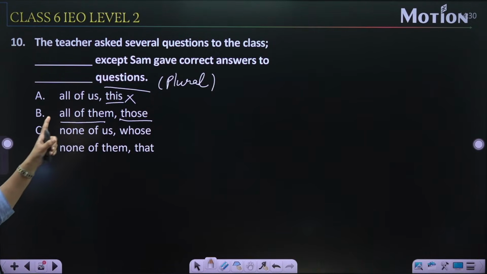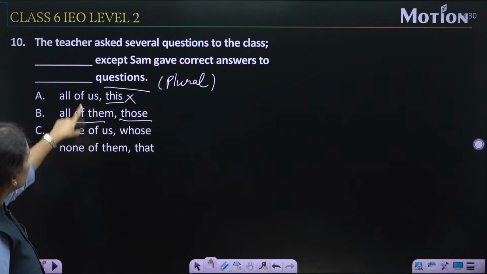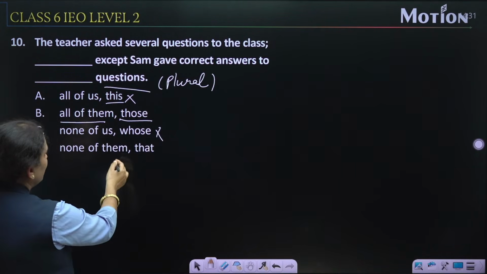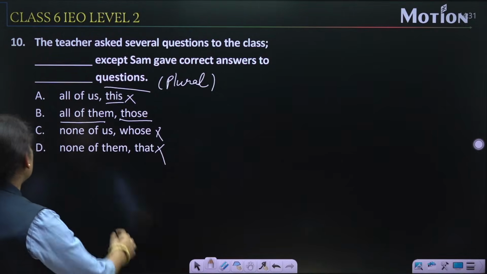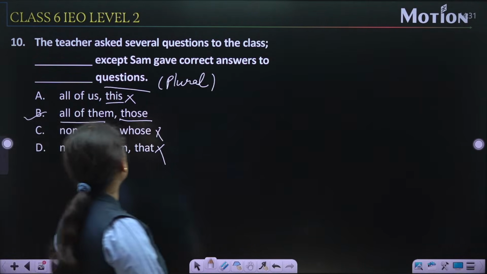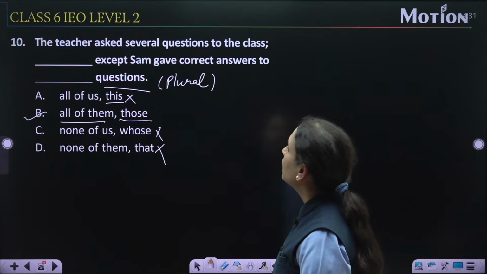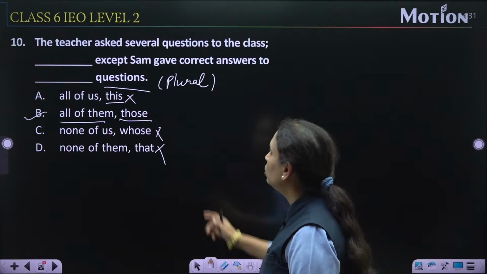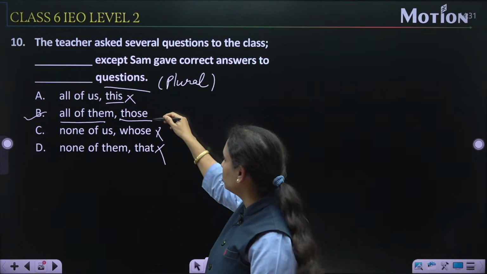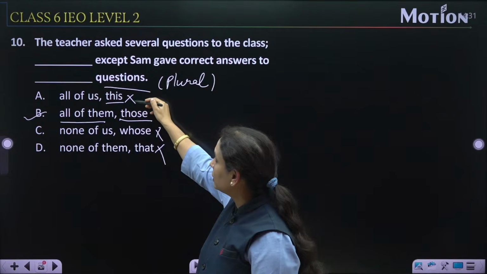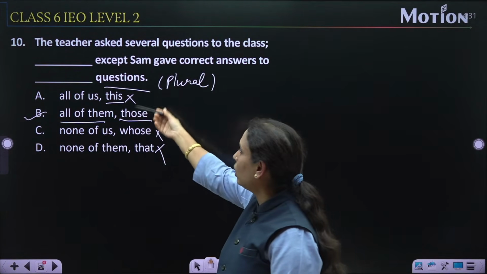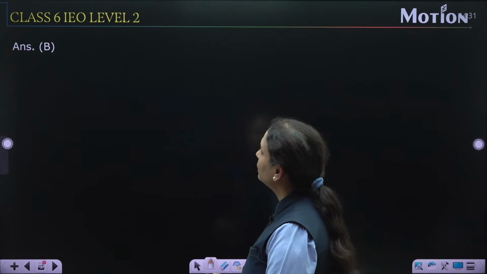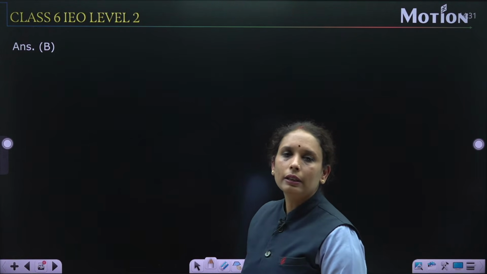The teacher asked several questions to the class. None of us except Sam gave correct answer to no, and none of them. So option number B is the correct answer. The teacher asked several questions to the class. All of them except Sam gave correct answer to those questions. Questions है इसलिए यहाँ पर those आया है. यहाँ पर all of this है, all of us, ये match नहीं हो रहा. All of them and those is the correct option. So option number B. Let's check the, yes, option number B is the correct one.